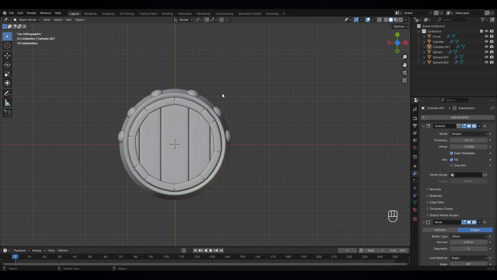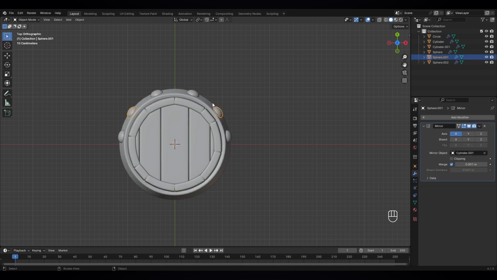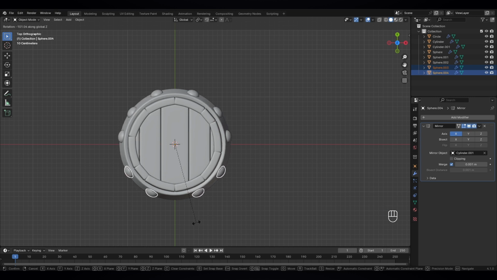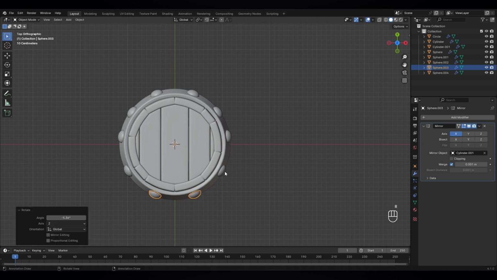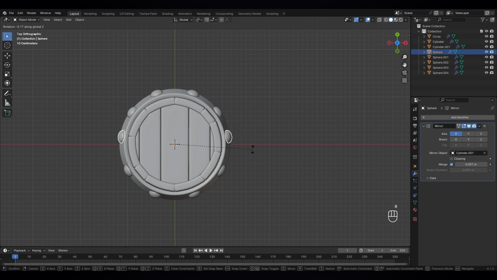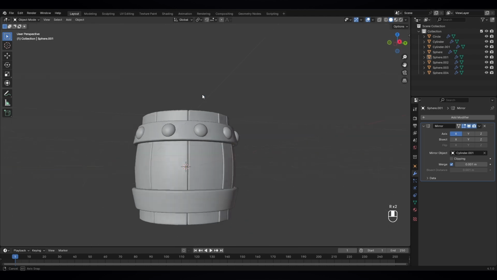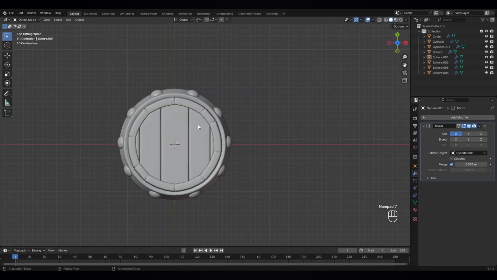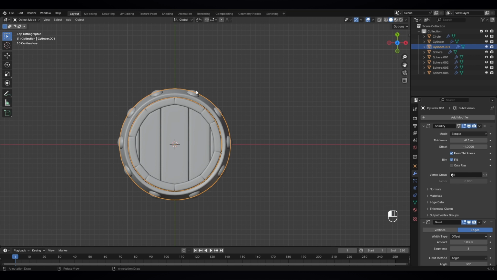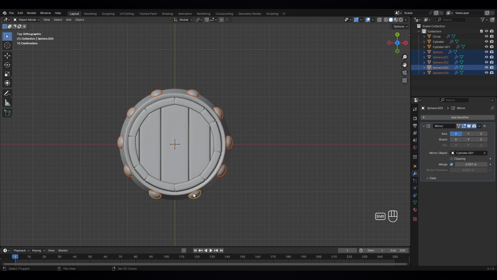And select these two. Okay, these two. And Shift D, R, Z, rotate it to this side. Okay. I think this needs to be moved a little bit. And this also. Now that looks really nice. Just go top view, just select them all and Ctrl G to join it.